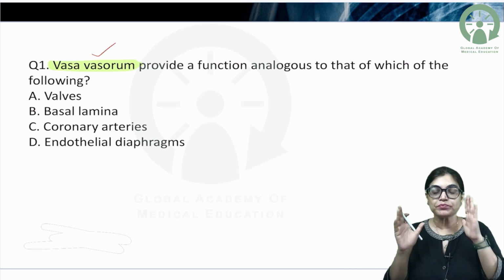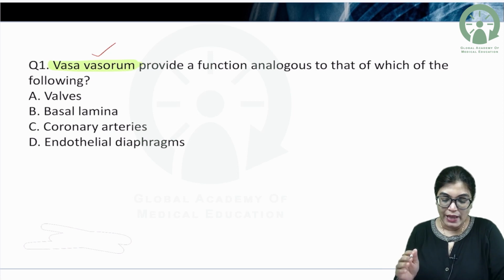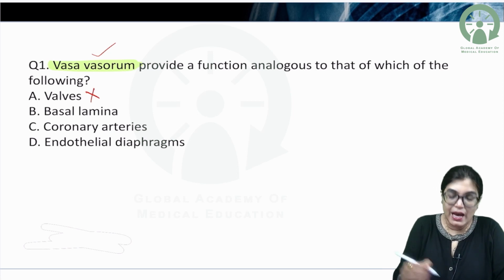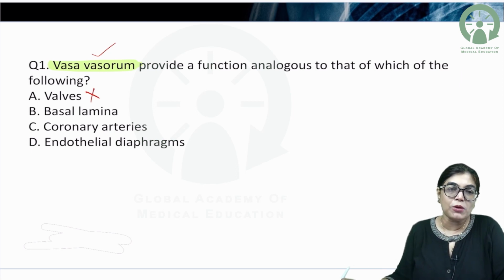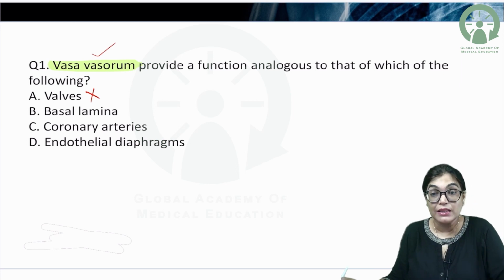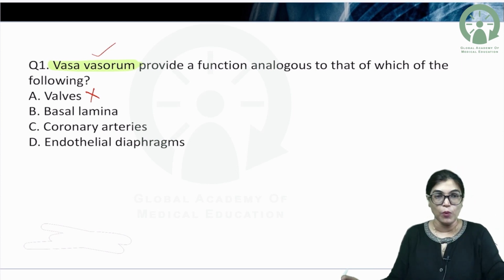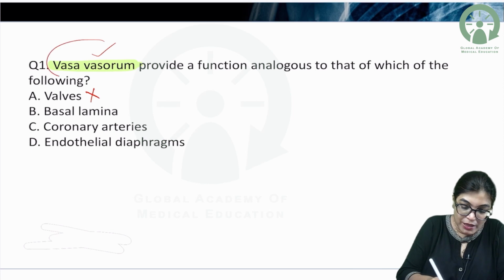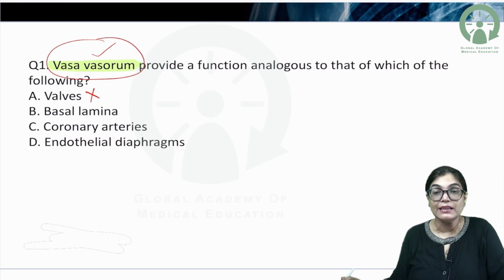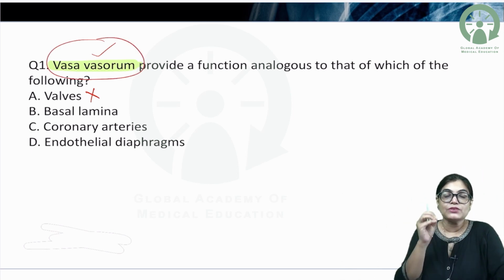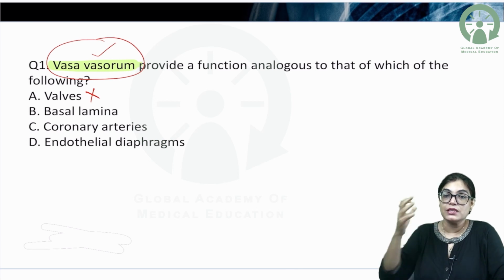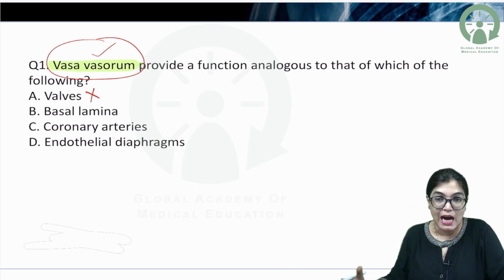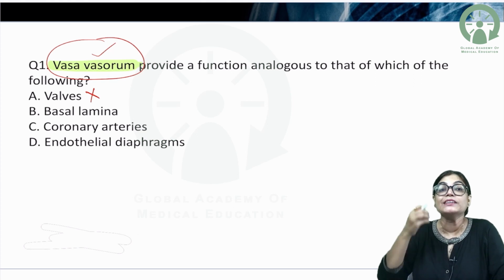Now, my dear aspirants, we know that valves can't be the answer, because valves are present in the veins for unidirectional blood flow. The other important point about vasa vasorum is that they are very small arteries in the outermost layer of the large arteries or large veins for providing nutrition.